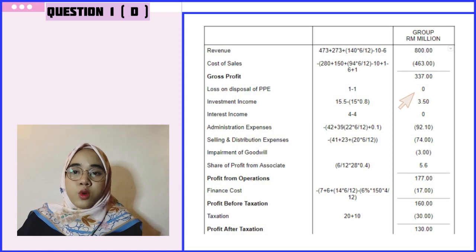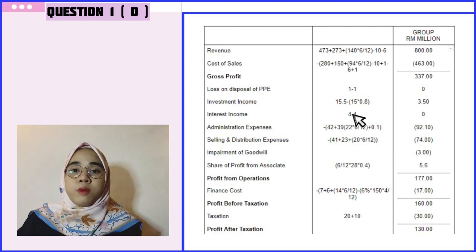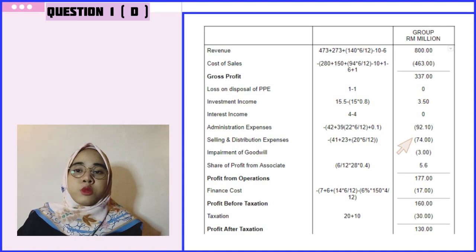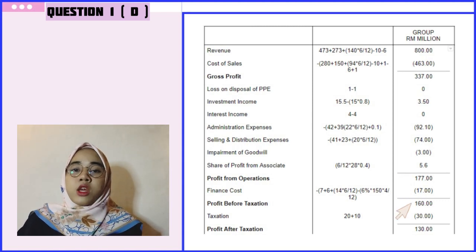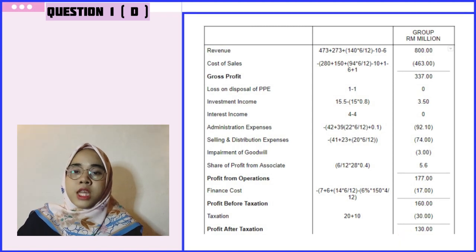Loss on disposal 0. Investment income 3.5 million. Interest income 0. Administrative expenses negative 92.1 million. 0.1 million here is depreciation of loss on disposal of equipment. Selling and distribution expenses negative 74 million. Impairment of goodwill 3 million. Share of profit from associate, which is Bunga, 5.6 million. Finance cost negative 70 million. Then we get profit before tax 160 million. Taxation 30 million. We get 130 million profit after tax.